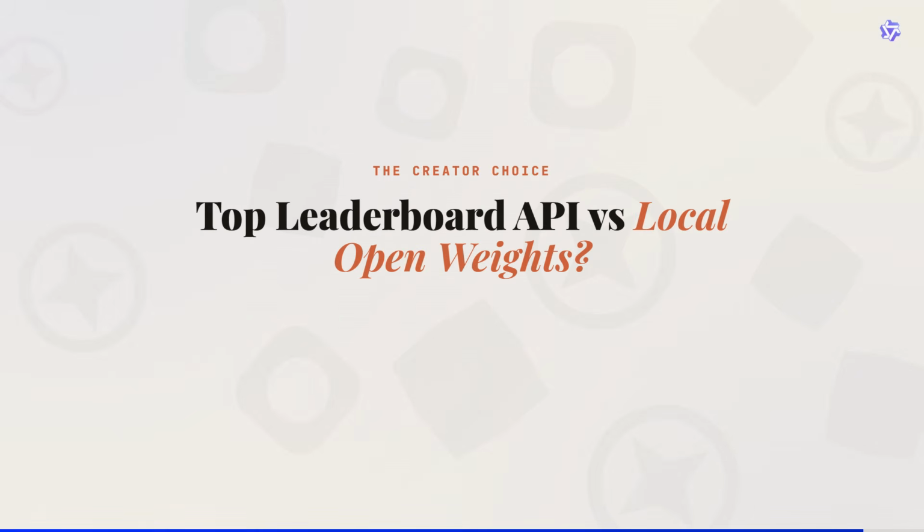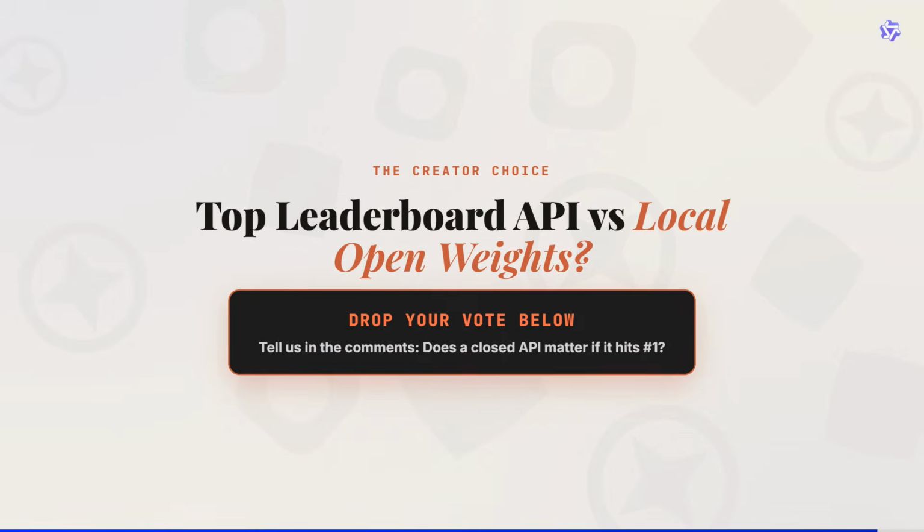So here is the question for creators. Does a leaderboard topping API matter if you cannot run the model locally on your own stack?